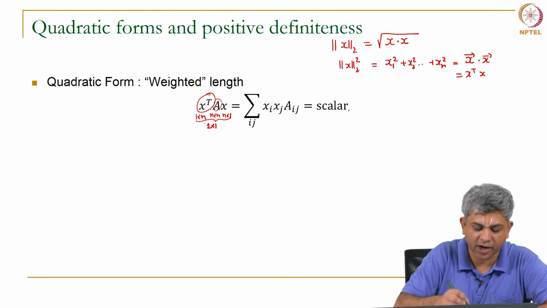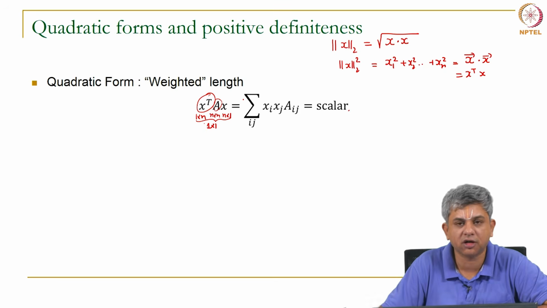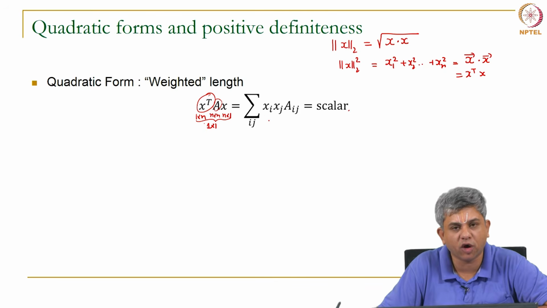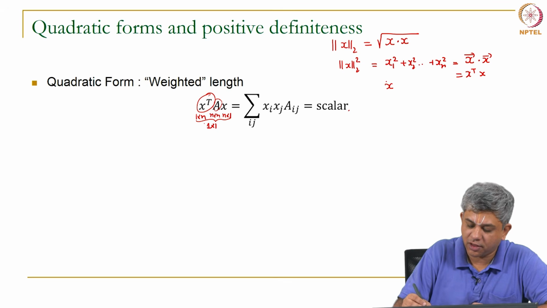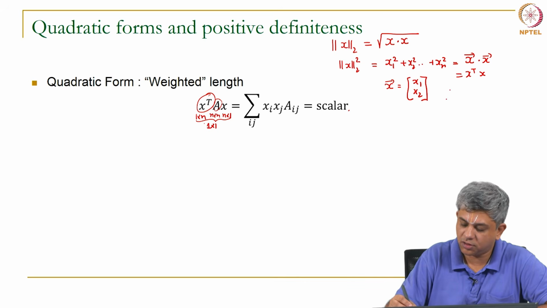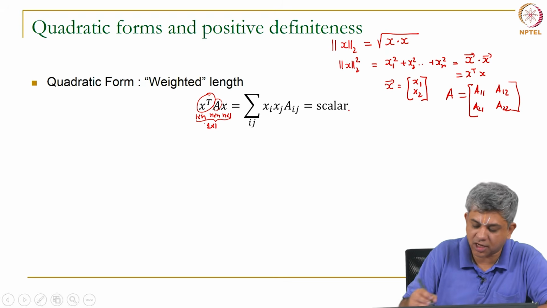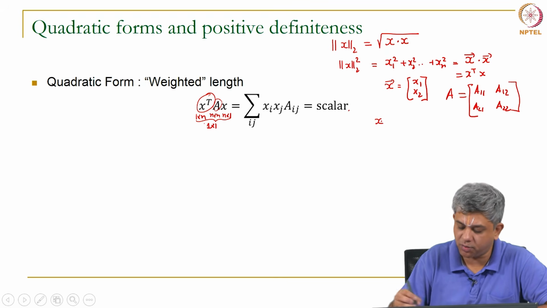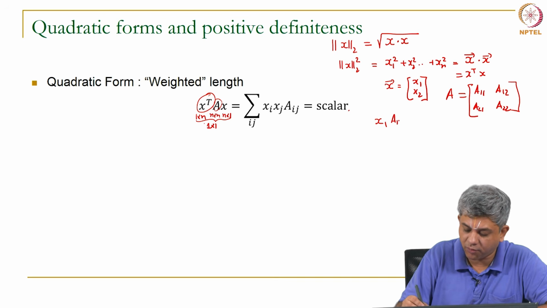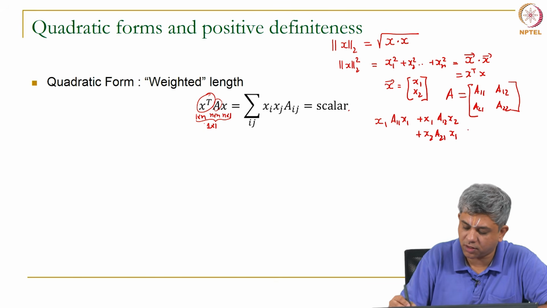Now, what does this do? If you write out this matrix product, you will basically get combinations of all sorts of terms. For example, let us say if x vector is x 1, x 2 and A is a 1 1, a 1 2, a 2 1, a 2 2, then x transpose A x is simply going to be x 1 a 1 1 x 1 plus x 1 a 1 2 x 2 plus x 2 a 2 1 x 1 plus x 2 a 2 2 x 2.